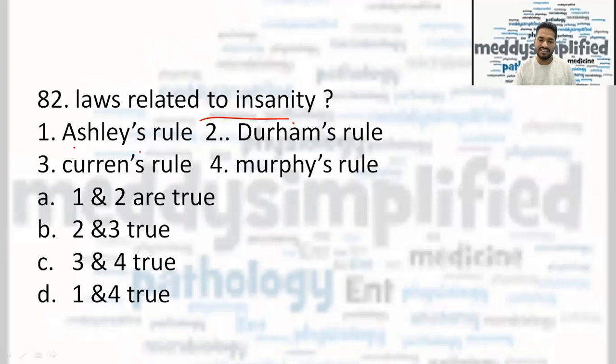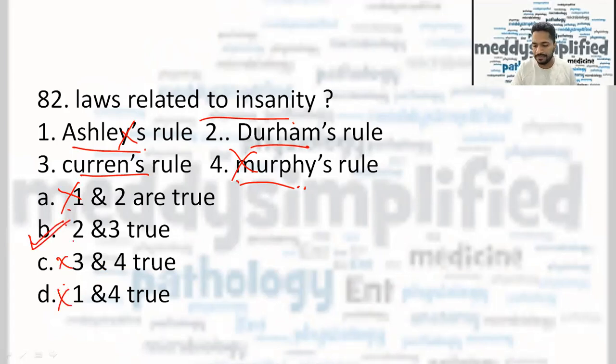Now, laws related to insanity. 4 laws were given: Ashley's rule, Curran's rule, Durham's rule, and Murphy's rule. And the options were 1 and 2 are correct, that is Ashley and Durham. 2 and 3 are correct, that is Durham and Curran. 3 and 4 are correct, that is Murphy and Curran. And 1 and 4 are correct, that is Ashley and Murphy. So Ashley and Murphy are definitely not the rule for insanity. So 1 and 2, wherever 1 is there, that cannot be the answer. 3 and 4, wherever 4 is there, that cannot be the answer. So the correct answer here is 2 and 3. That is Durham's and Curran's rule.